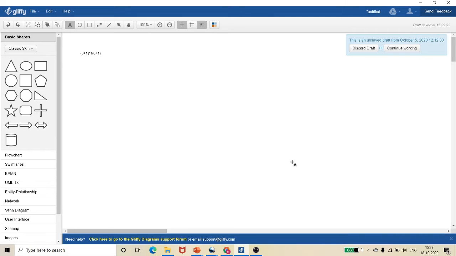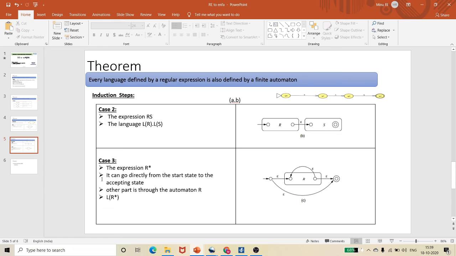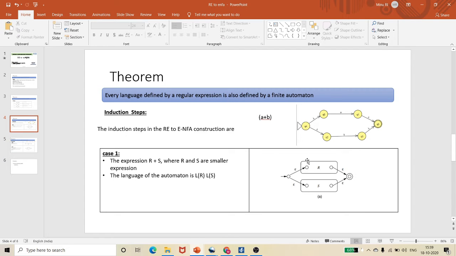Okay, so let me use this Gliffy way of writing. It is very easy. It is a Chrome app. So first we will draw for 0 plus 1. So how to represent 0 plus 1? We have seen here 0 plus 1 is represented using this way of writing, this way of diagram.